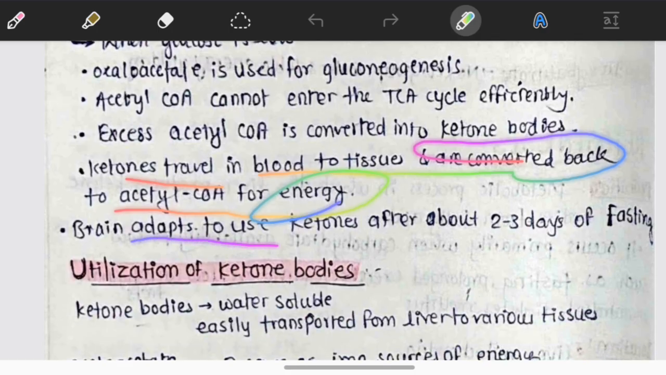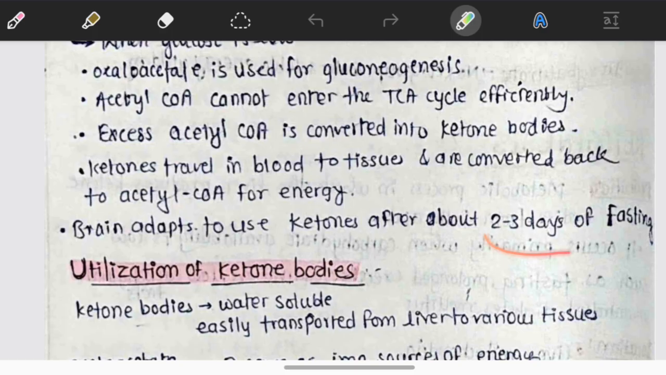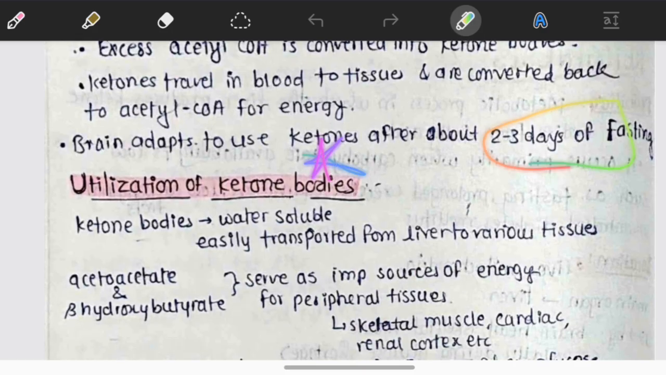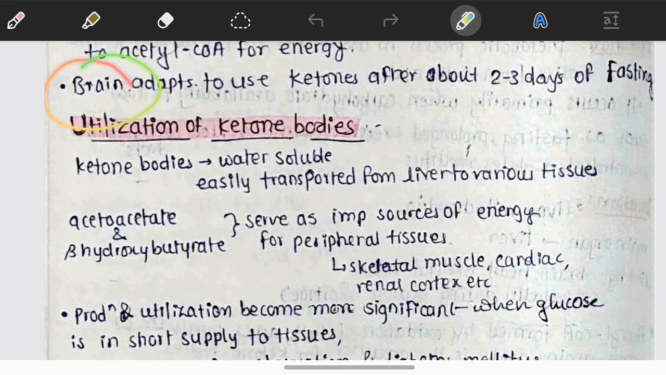The brain adapts to use ketones after about 2 to 3 days of fasting. It is an important point that the brain adapts to use ketones after 2 to 3 days of fasting. The brain is more adaptable to glucose. Now, the utilization of the ketone bodies.